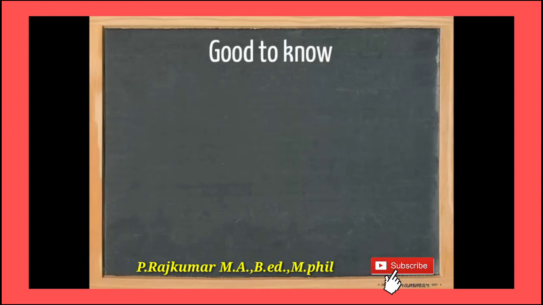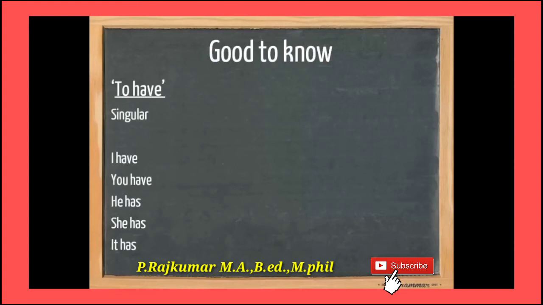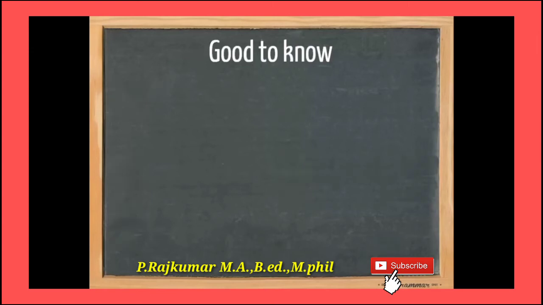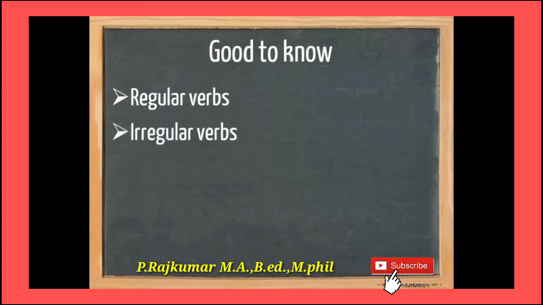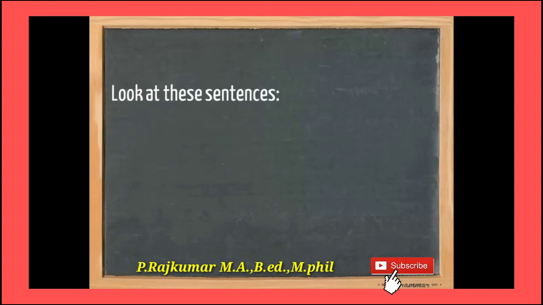Present perfect. Overview: how to form the present perfect and when to use the present perfect. These questions we have to ask. Good to know. To have, singular: I have, you have, he has, she has, it has. So for the third person singular, we add he has, she has, it has. Otherwise all the pronouns take on have only.